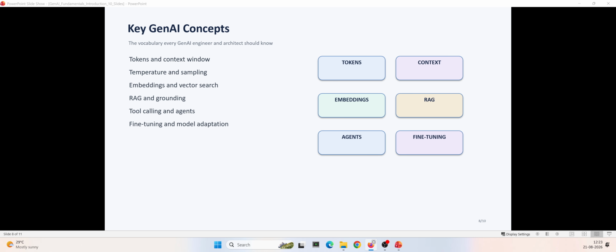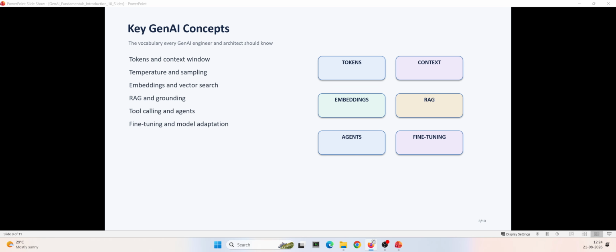So let's see the key concepts in GenAI. There are several concepts that we repeatedly use throughout this course. As I was saying before, the first one is tokens. Tokens are the units of input that the language model processes.